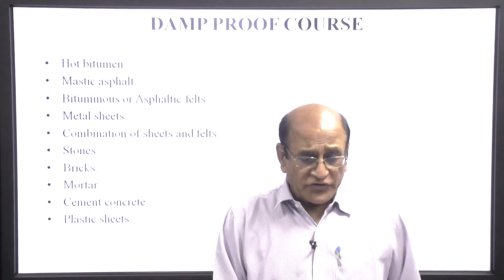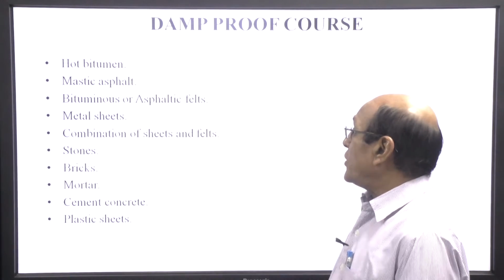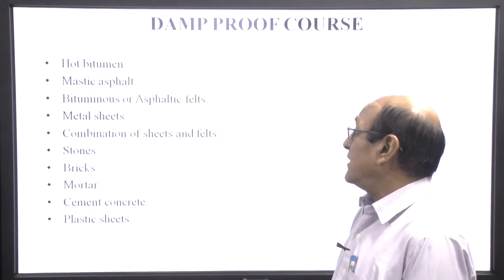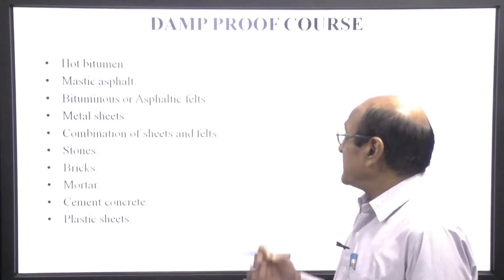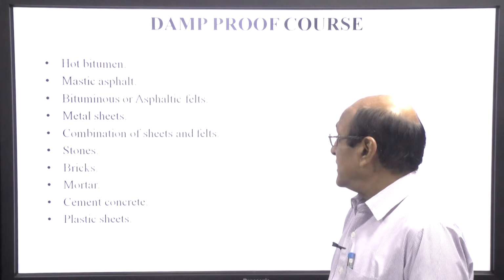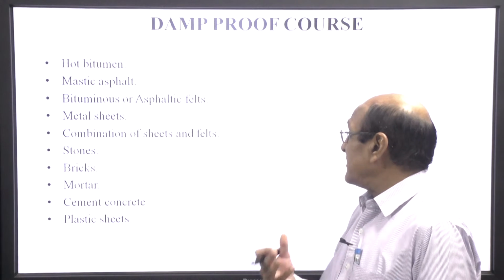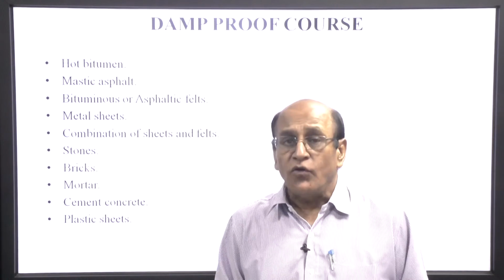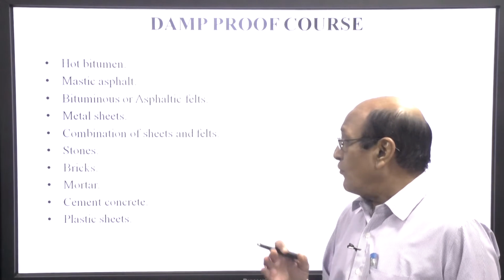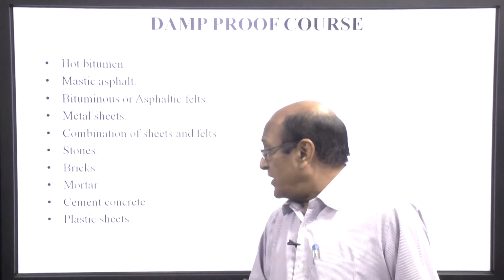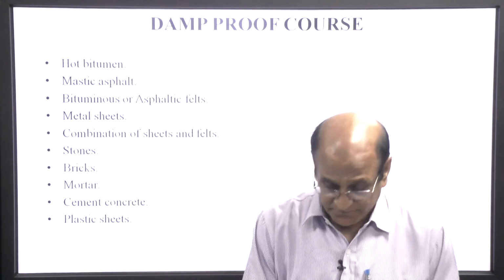So, damp proof course materials are hot bitumen, mastic asphalt, bituminous or asphaltic felts, metal sheets, combination of sheets and felt, stone, bricks, mortar, cement concrete, and plastic sheets.